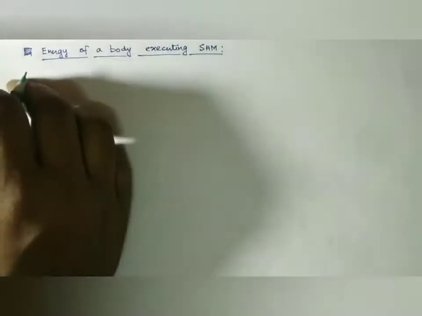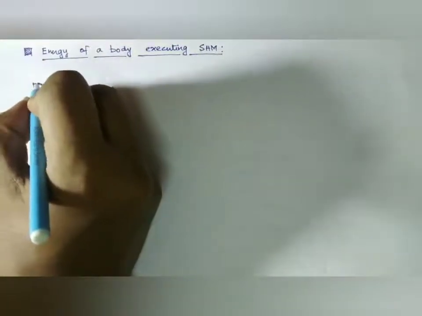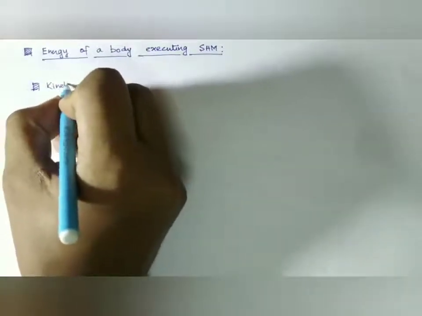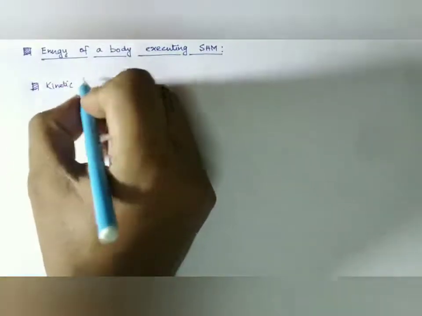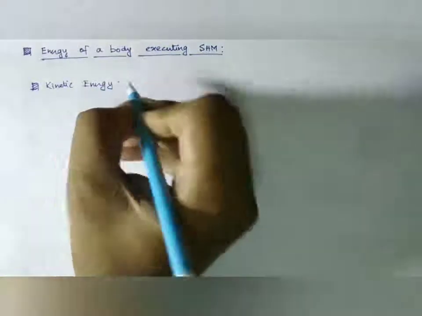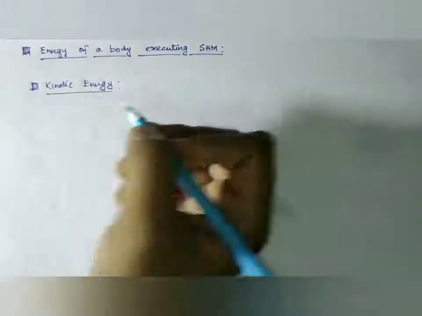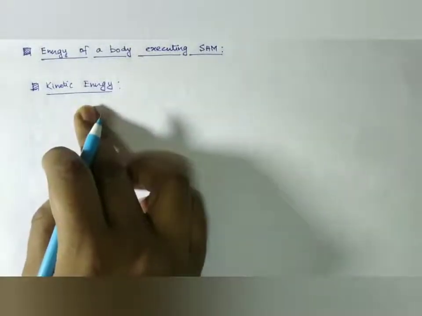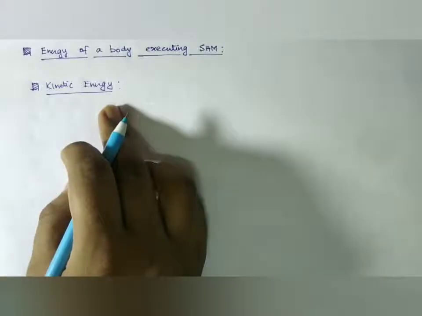So we are going to discuss the energy of a body executing simple harmonic motion. In this connection, first of all we are going to discuss the kinetic energy of a body. First of all, we are going to obtain the expression of kinetic energy of a body executing simple harmonic motion.